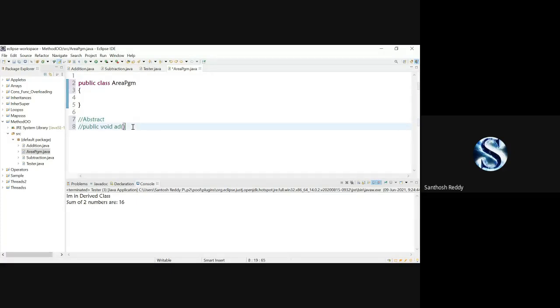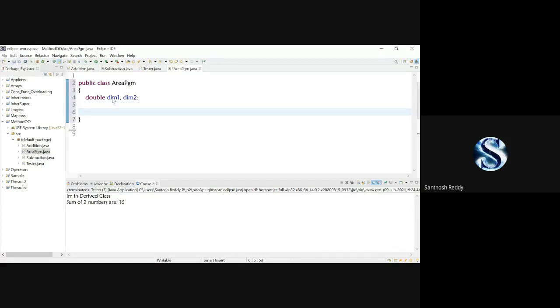So the example I'm going to give here: if you don't know how to perform addition of three numbers, just declare it and leave it. In future cases, once you know how to perform addition of three numbers, you can extract this method and work on it. I'll show one simple example here. Here is a class called AreaProgram. In this I have two variables, dim1 and dim2, dimension 1 and dimension 2.